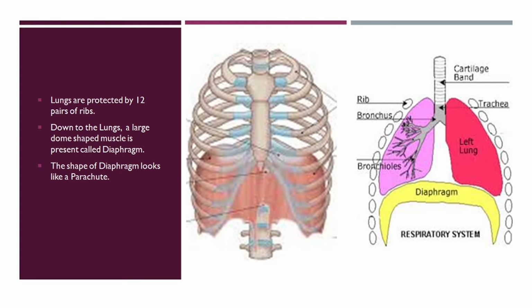From the perspective of the respiratory system, for now we'll just understand that our lungs are protected by 12 pairs of ribs, and inside the ribs the lungs are positioned like this. Just below the lungs, there is a dome-shaped muscle known as the diaphragm, which looks exactly like a parachute.